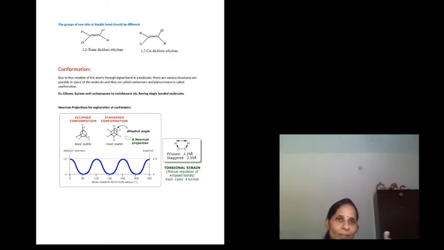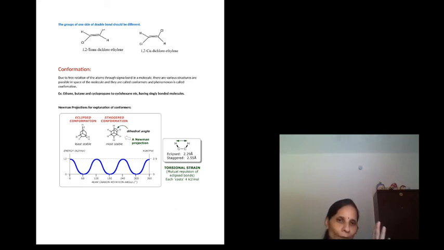And conformation is the phenomenon where atoms freely rotate through a single bond, like ethane, methane, propane, cyclopropane, cyclohexane. They show the conformation phenomenon, and in the case of ethane, the rotational energy is very low.